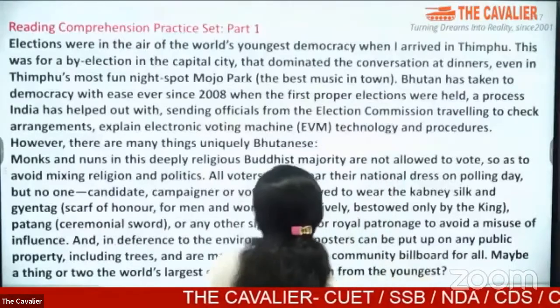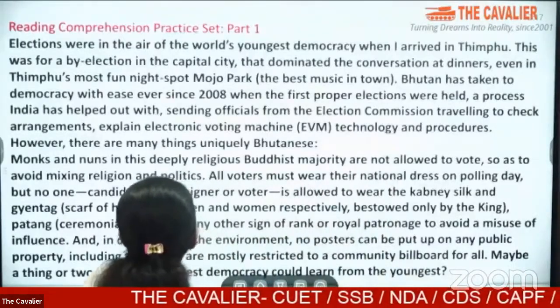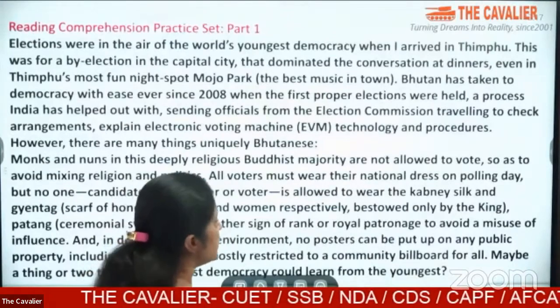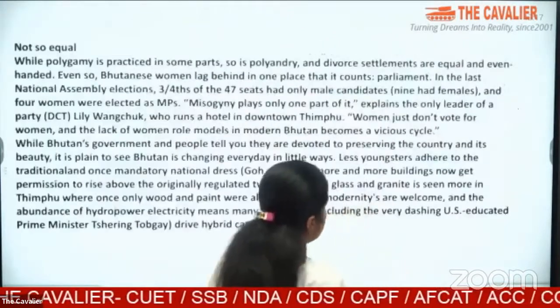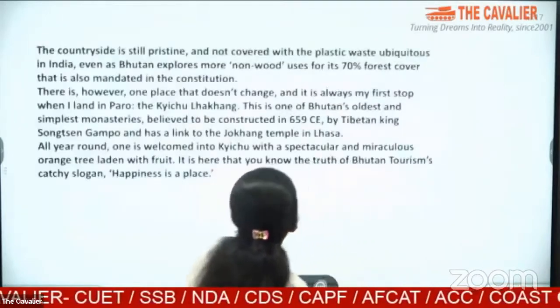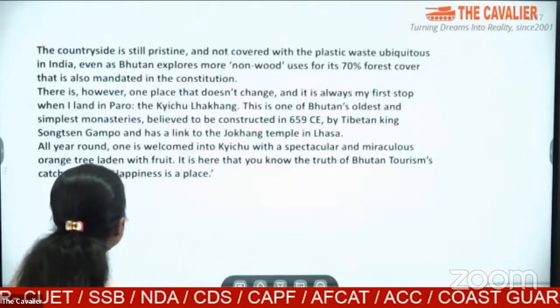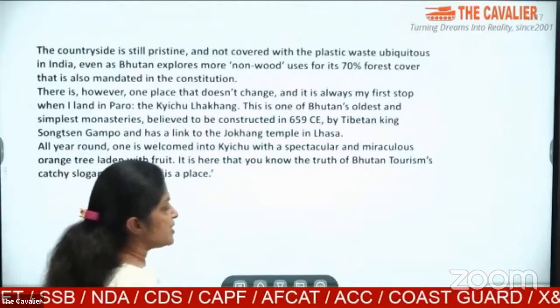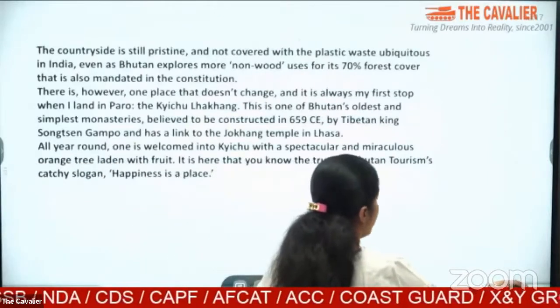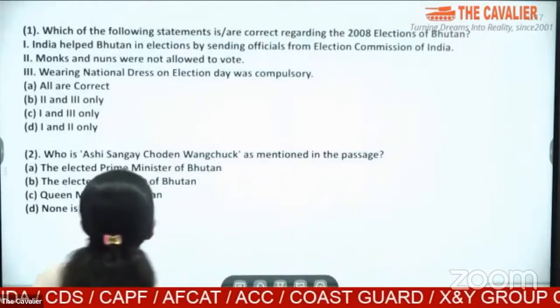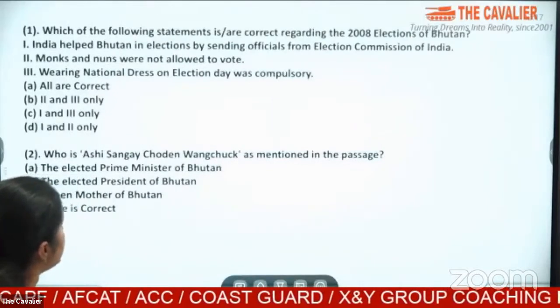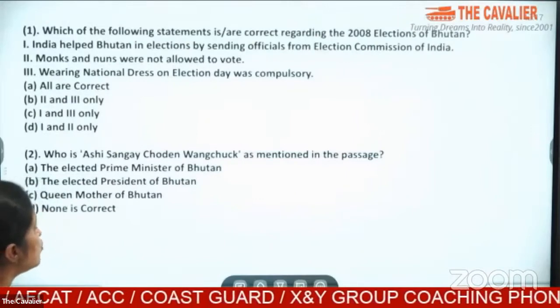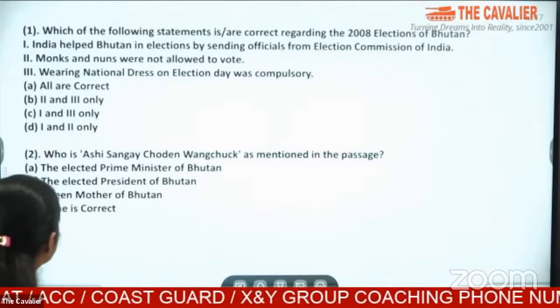Now, the first passage that we are talking about here says that elections were held in the year of the world's youngest democracy. And it moves on further and further. Now the last line says, catchy slogan, happiness is a place. Now if I go back here, what is the first question? The first question says, which of the following statements are correct regarding the 2008 elections of Bhutan?